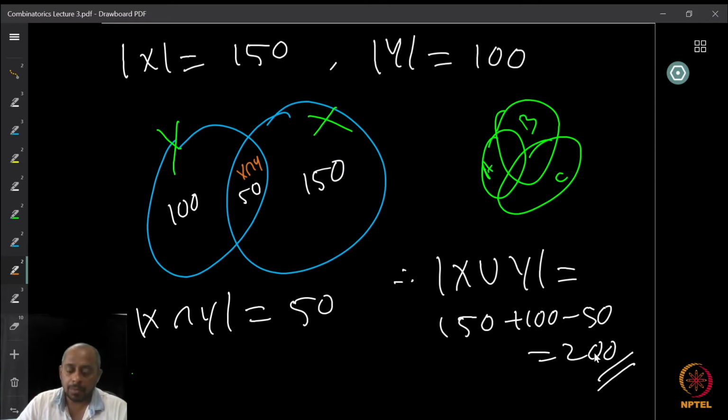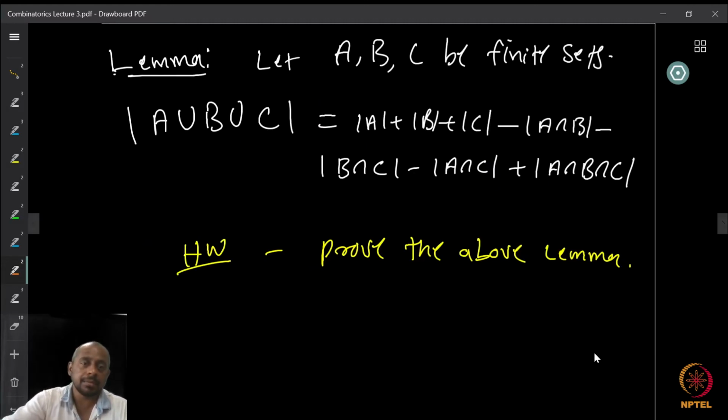Now, can you prove something similar when there are 3 intersecting sets, let's say A, B, and C? The following theorem is a homework. If A, B, C are finite sets, then the cardinality of A union B union C is the cardinality of A plus the cardinality of B plus the cardinality of C minus the cardinality of A intersection B minus the cardinality of B intersection C minus the cardinality of A intersection C plus the cardinality of A intersection B intersection C, because these numbers we had counted 2 times each, but we have subtracted them more than that.